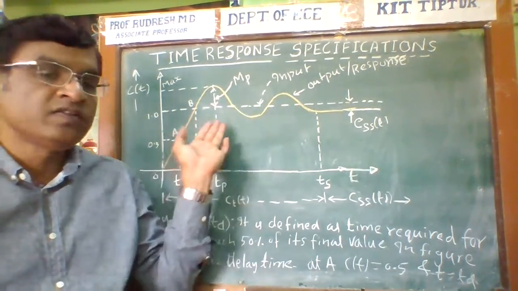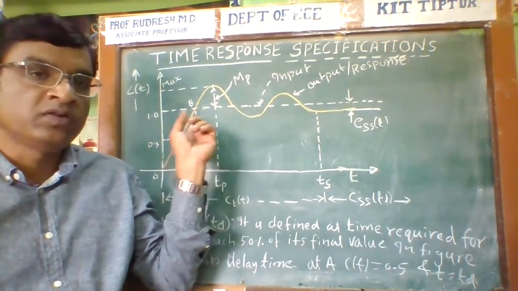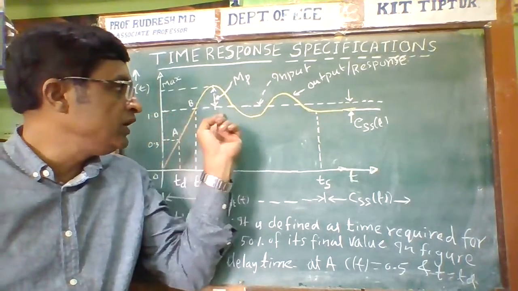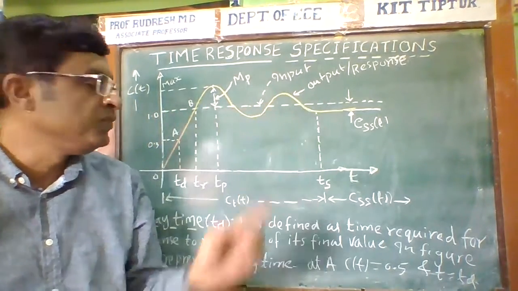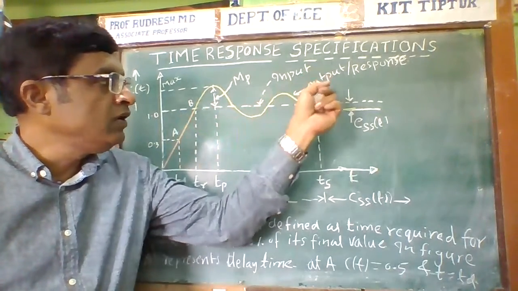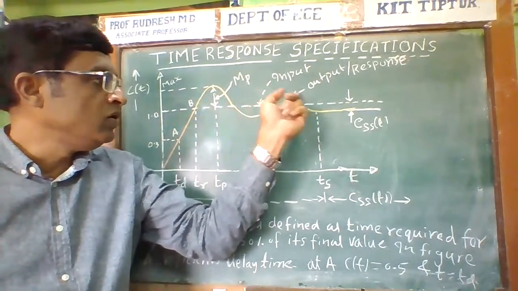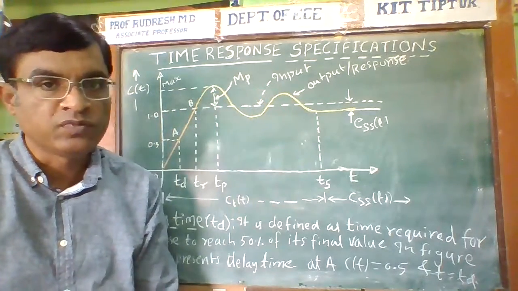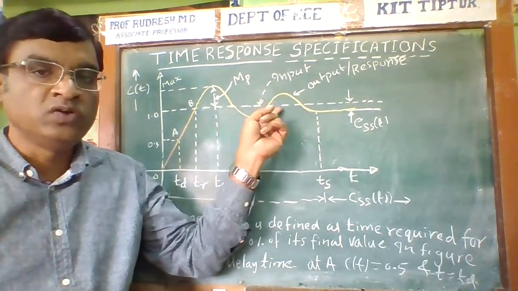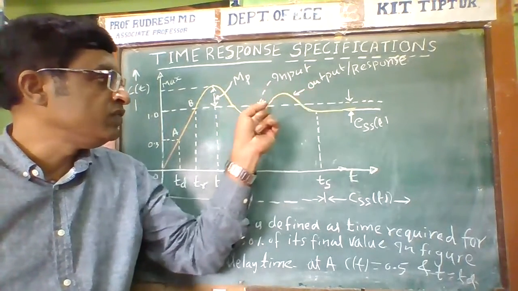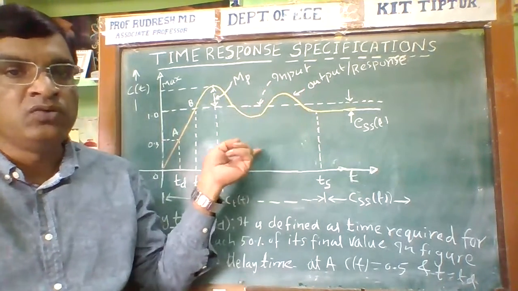Now, if I consider the second order system for the unit step response, the input of the system is the unit step, and the output is the response. This is the waveform, the output of the second order system. When I give a unit step as input, this is the shape of the output of the second order system for the unit step response.